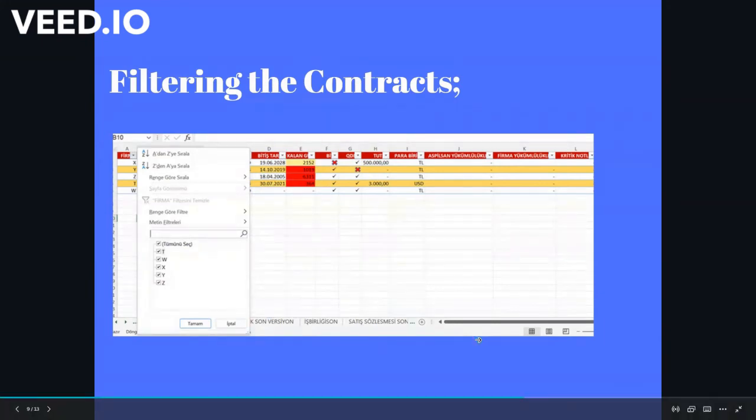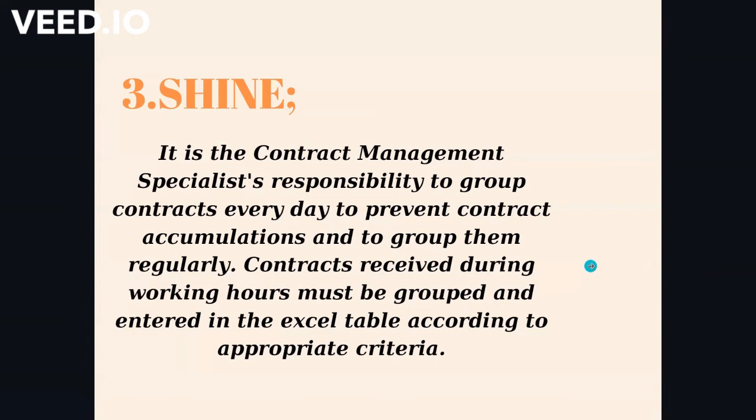Now let's talk about step 3, which is shine. It is the contract management specialist's responsibility to group contracts every day to prevent contract accumulation and to group them regularly. Contracts received during working hours must be grouped and entered in the Excel table according to appropriate criteria.